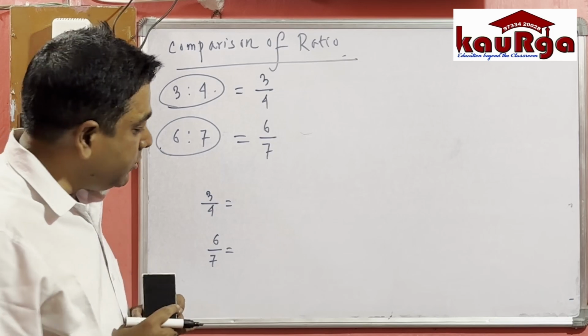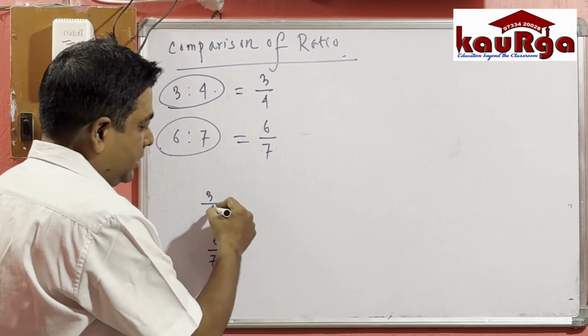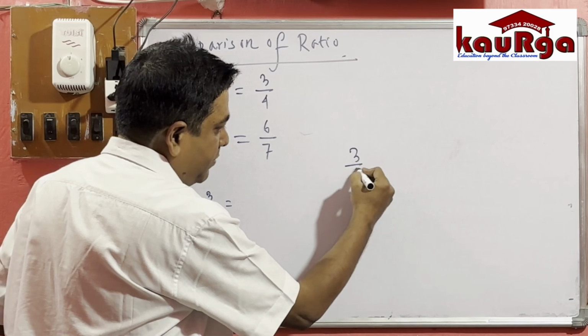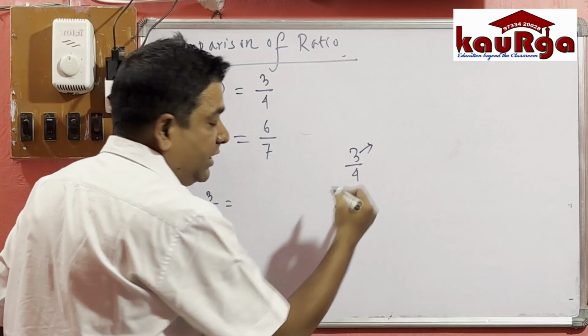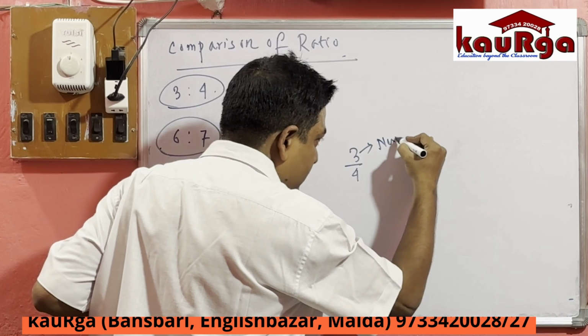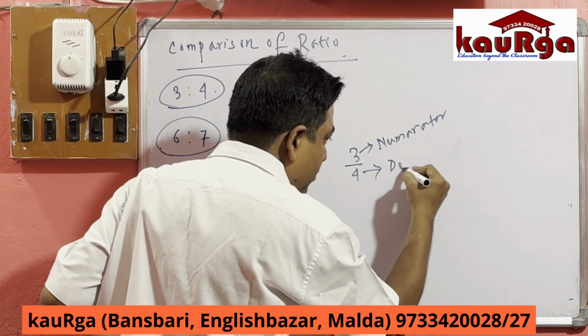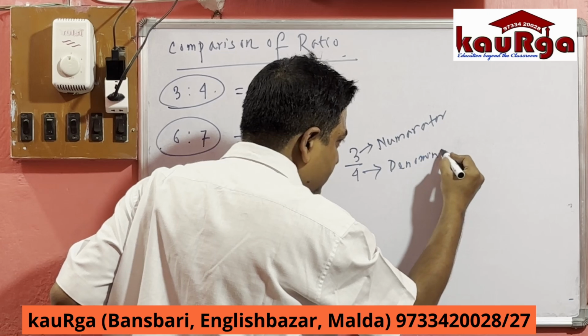Now how to solve this type of problem? For the first fraction 3 by 4, 3 is called the numerator and 4 is called the denominator.